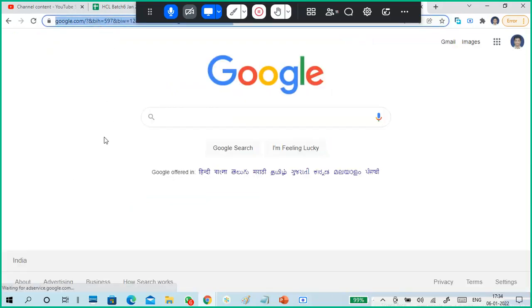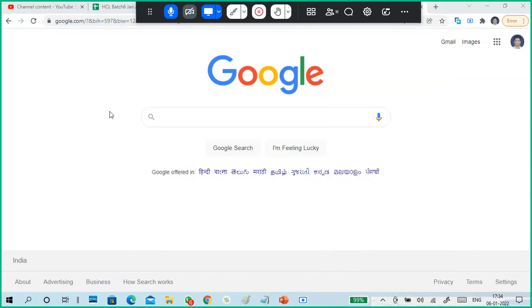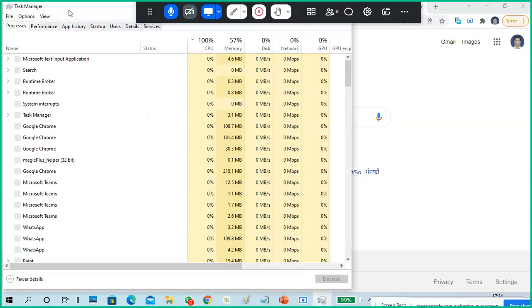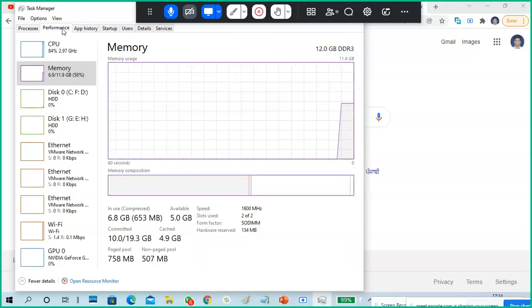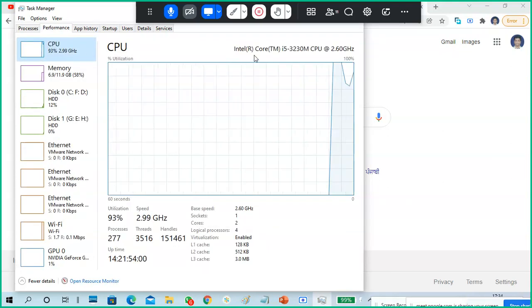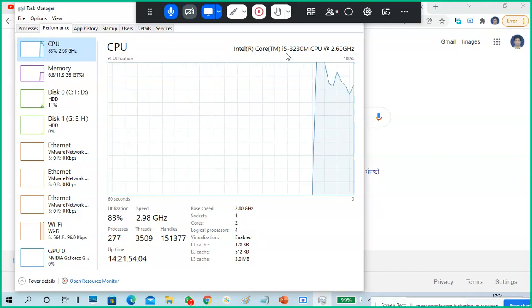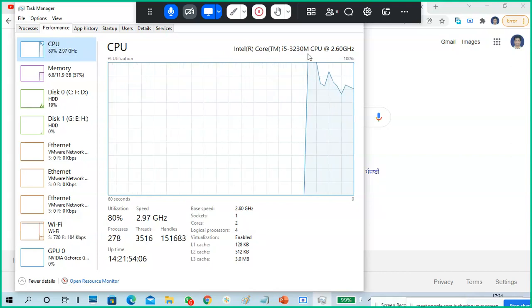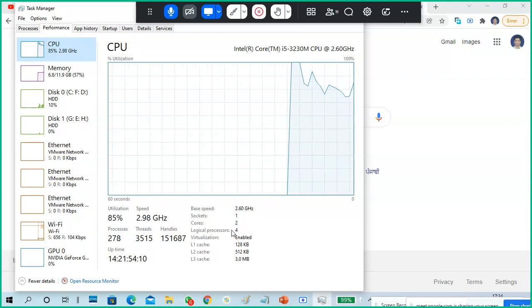First of all, I want to show my processor. I'm using Windows. I'm opening my task manager. In task manager also you can get some details. I'm going to Performance, click on CPU. See what my CPU model is: Intel i5 processor 3230M model, 2.6 gigahertz clock speed.